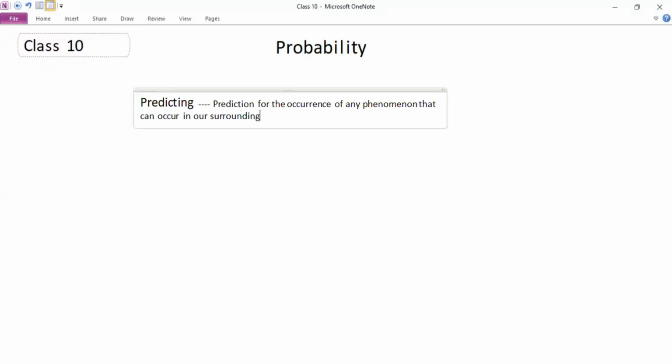Now this is just a description of the probability so as to understand and move ahead with the conventional definition, or what role it plays in mathematics. So coming to the conventional definition of probability, it is all about the mathematics where we are trying to measure or identify the occurrence of any phenomena.